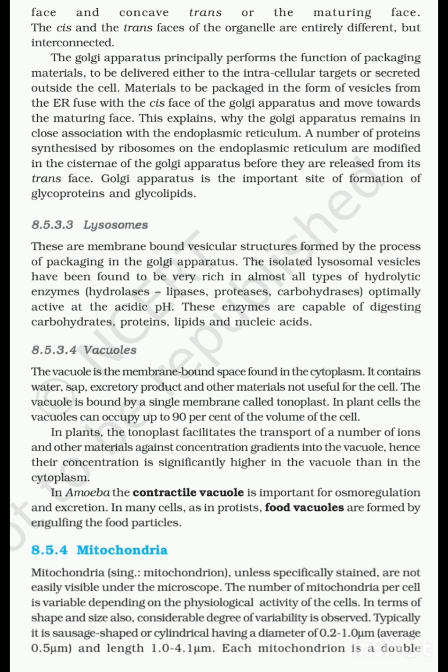These are stacked parallel to each other. A varied number of cisternae are present in the Golgi complex. The Golgi cisternae are concentrically arranged near the nucleus with a convex cis or forming face and a concave trans or maturing face. The cis and trans faces of the organelle are entirely different but interconnected.